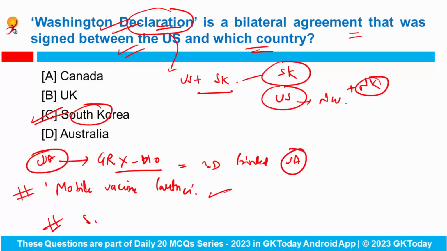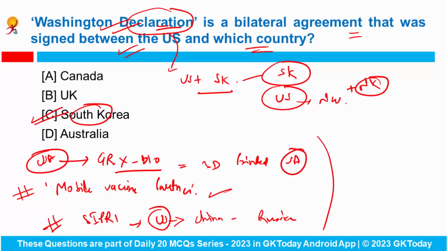Now there is a report from SIPRI, and as per this report, the US is the largest military spender. Fine. And which three countries were at the top in this report in terms of military spending? First was the US, second was China, and the third was Russia. Right. Then also the US was in the news because of its COPE India exercise. This is the exercise between India and the US, and it was held in the month of April. Where? The venue was West Bengal.